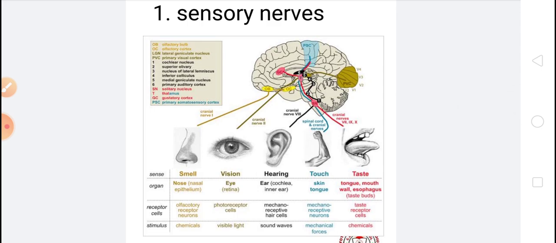One more time I am going to tell you. The nerves which carry the messages from the sense organs to the brain or to the spinal cord are called sensory nerves. There are five sense organs in our body: nose, eye, ear, skin and tongue. Due to these sensory nerves, we can see, hear, smell, taste and feel. So, this is the sensory nerves.